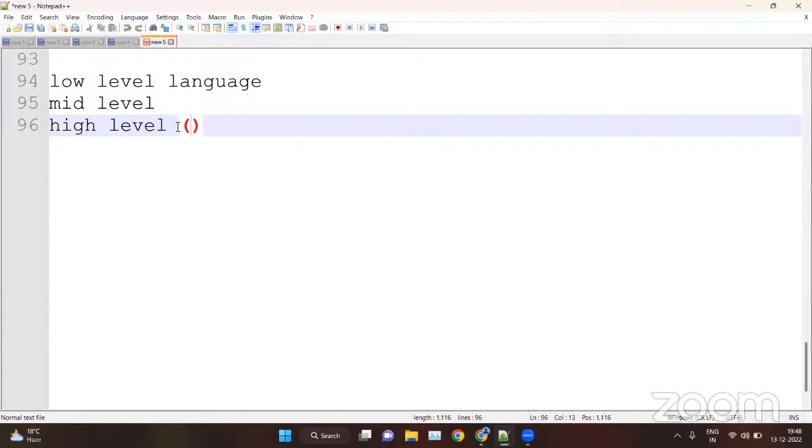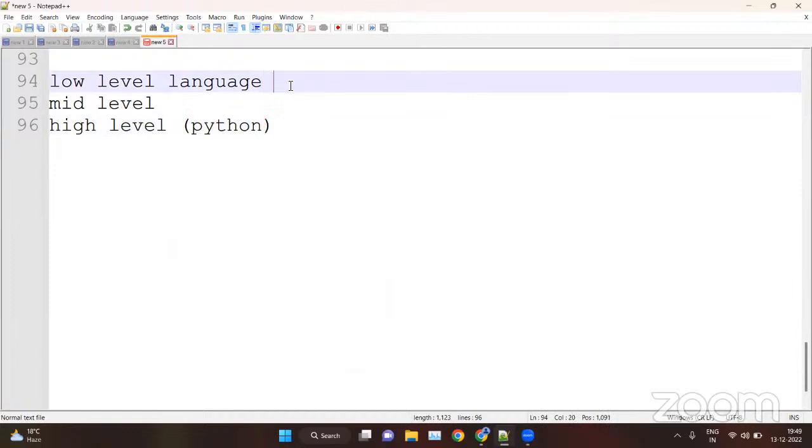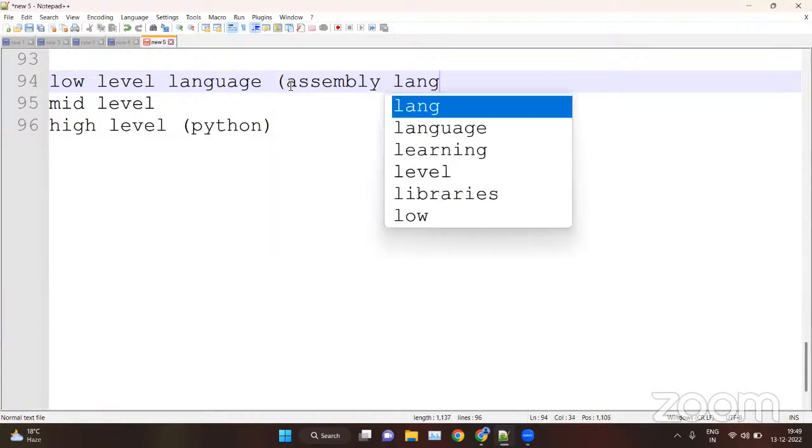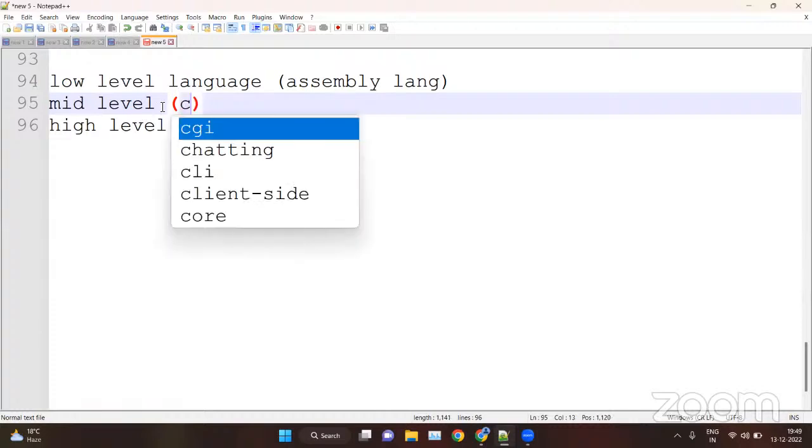That is known as high level languages, for example Python. Then we have low level languages that are coded in machine language, for example assembly language. Then we have the mid level, that is coded as a combination of low level as well as high level, for example C or C++.